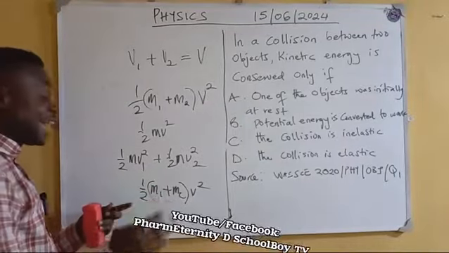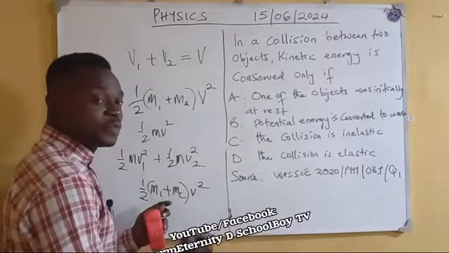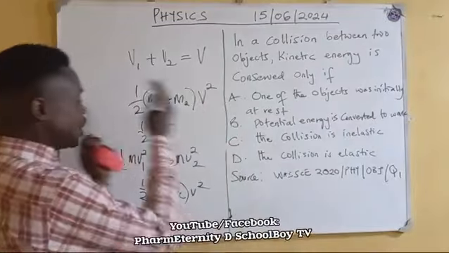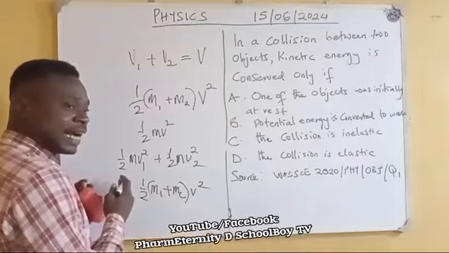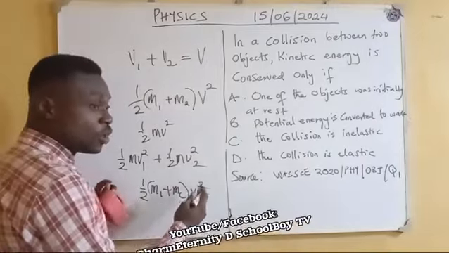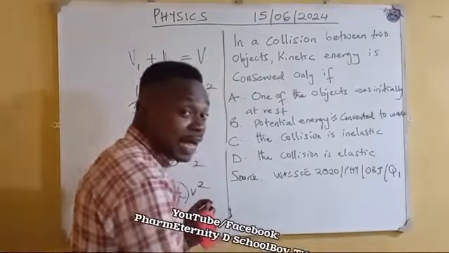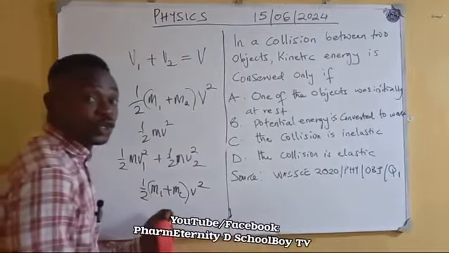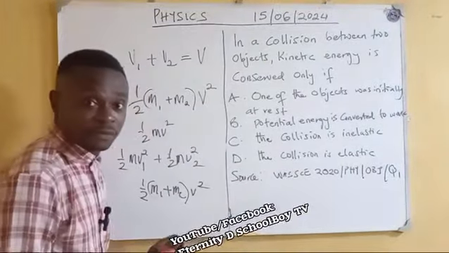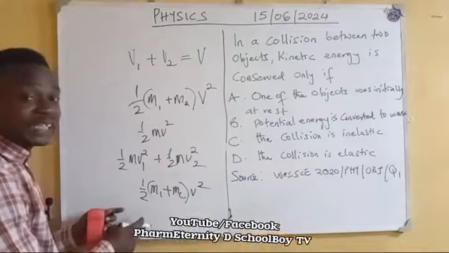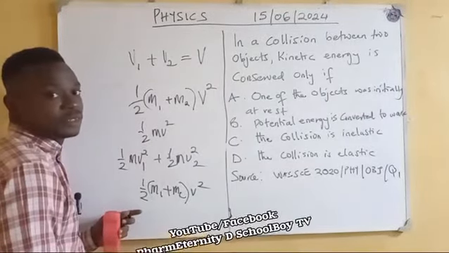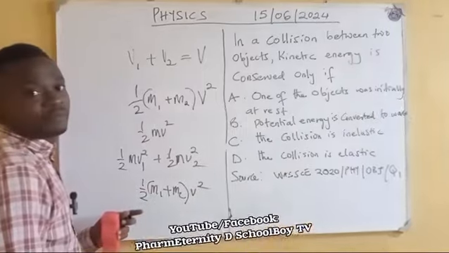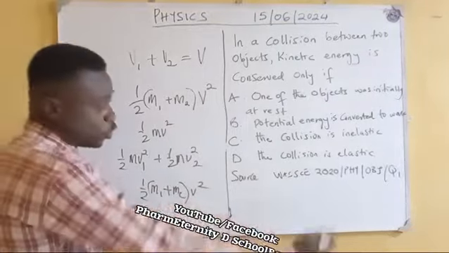Unlike in elastic collision, where the initial total kinetic energy before the collision will be the same after the collision. No kinetic energy is lost. But here, for inelastic collision, kinetic energy is lost. There will be a decrease after the collision.